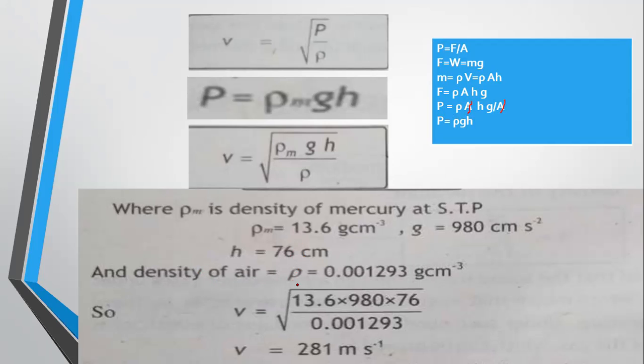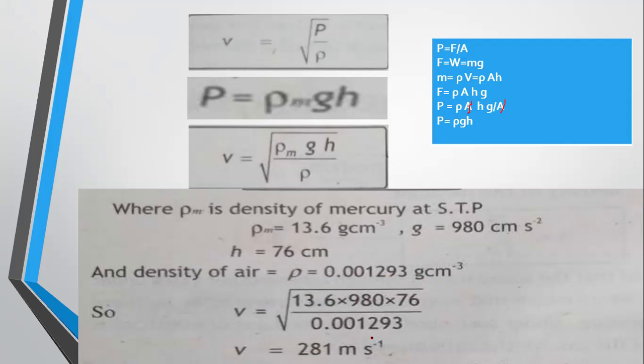The density of air is 0.001293 gram per centimeter cube. By putting the values in this formula, we get V is equal to 281 meter per second. Now there is a difference between this value and the experimental value of the speed of sound in gas, which is equal to 332 meter per second.